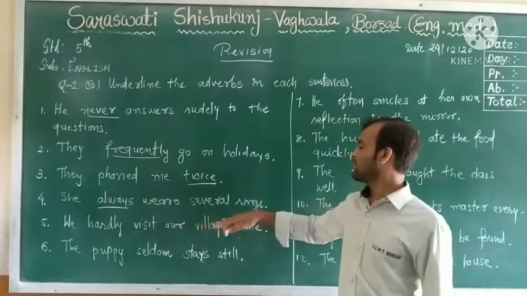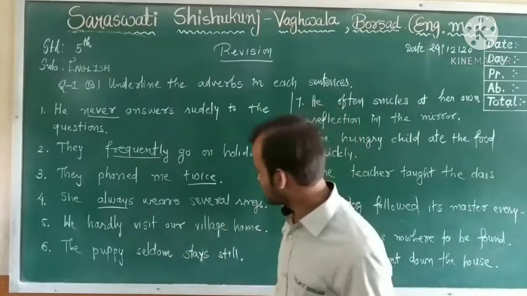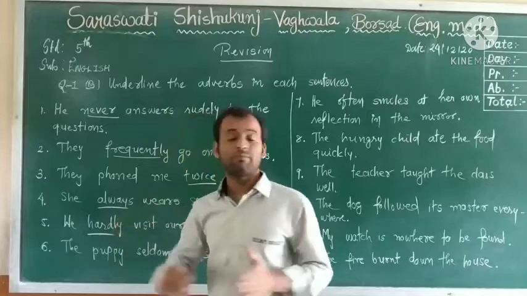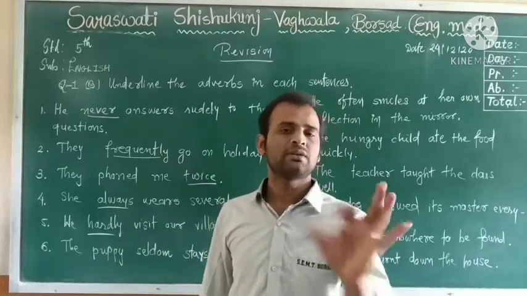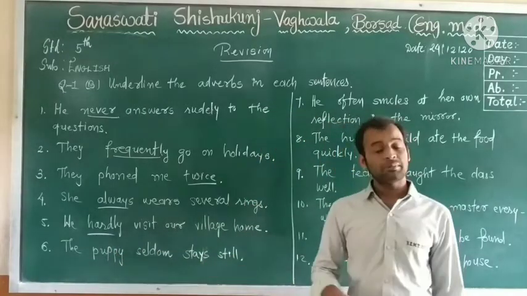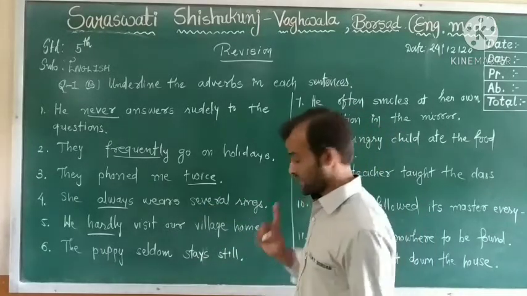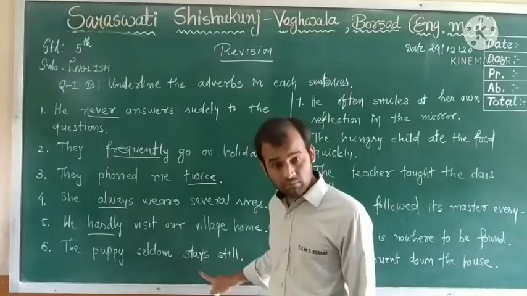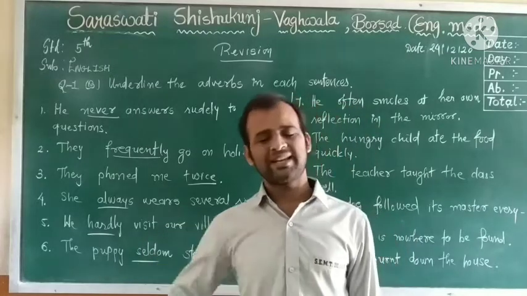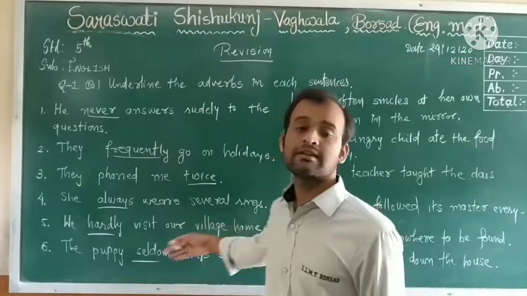Fifth: we hardly visit our village home. My dear students, visit is a verb, and here hardly is an adverb. Sixth: the puppy seldom stays still. What do we call the adverb? Here stays is a verb, and seldom is an adverb. Seldom means very rarely or hardly. The puppy seldom stays still.